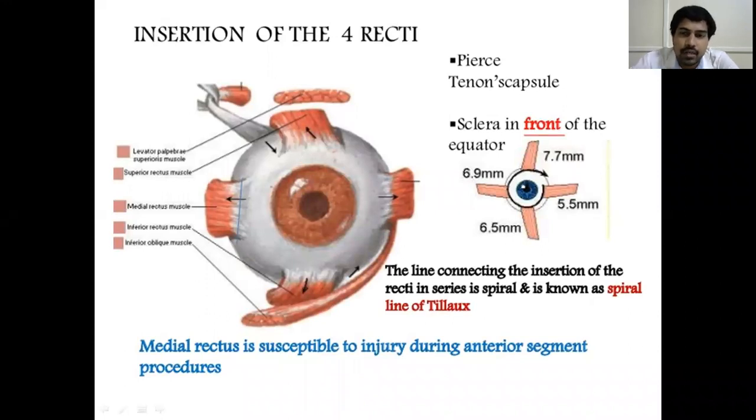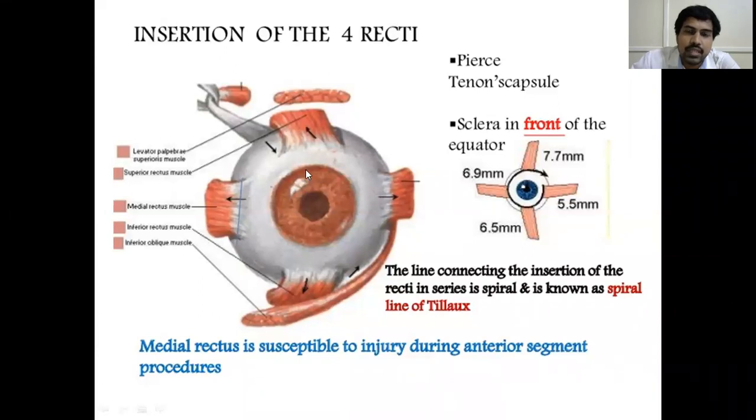Hopefully you all attended my previous class about sclera, where I told you about the equator of the eyeball. The equator is the place on the sclera where the vortex veins exist. I told you there are 4 vortex veins which exit from the eyeball, piercing the sclera. The place where the vortex veins exit the sclera is called the equator of the eyeball, because roughly it is at the junction of the anterior half and posterior half of the eyeball. So exactly in front of the equator, the recti muscles insert. The recti muscles originate from the bone, from a common annular tendinous ring, and they insert in front of the equator, that is, in front of the emerging place of the vortex veins.